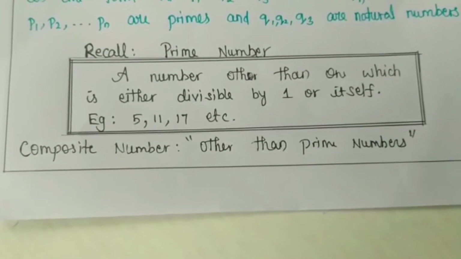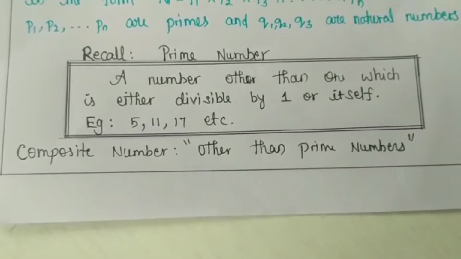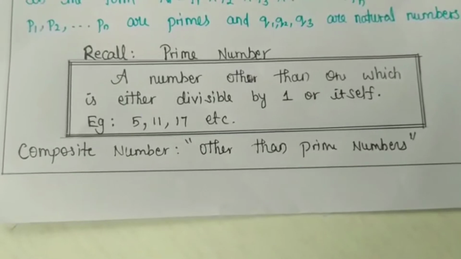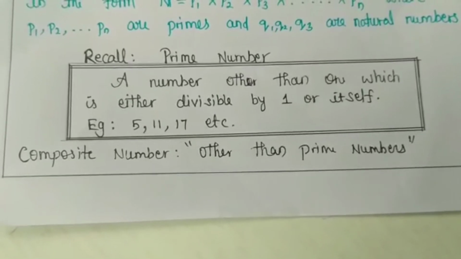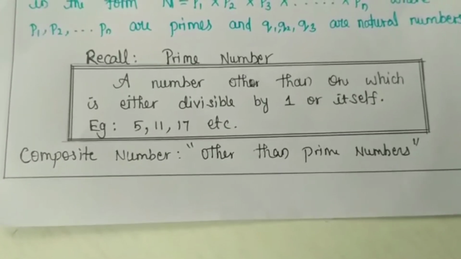Now we will turn to composite numbers. Other than prime numbers, those numbers are called what? Composite numbers.